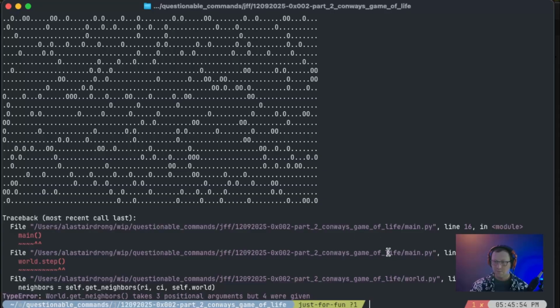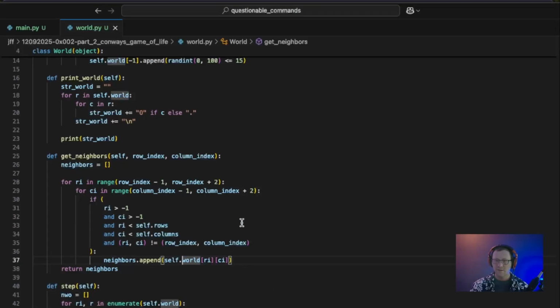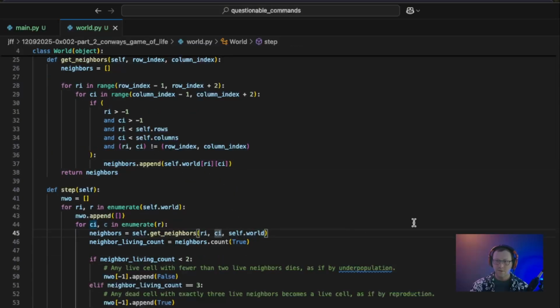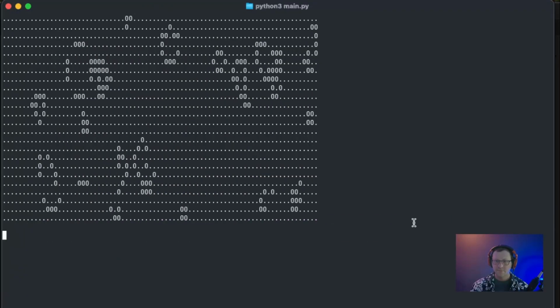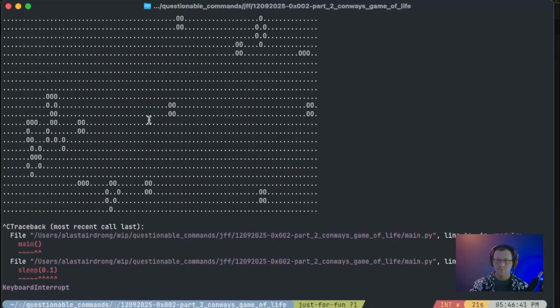And we made a mistake. Yes, we are now passing in too many parameters to our step method. So we no longer need to pass in self.world here. Give that a shot. And there we go. Very good. All right, so that all looked great, but there's still some improvements I would like to make.